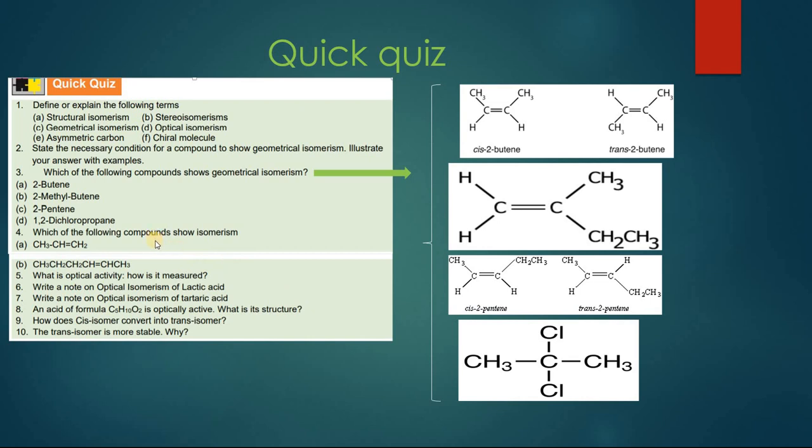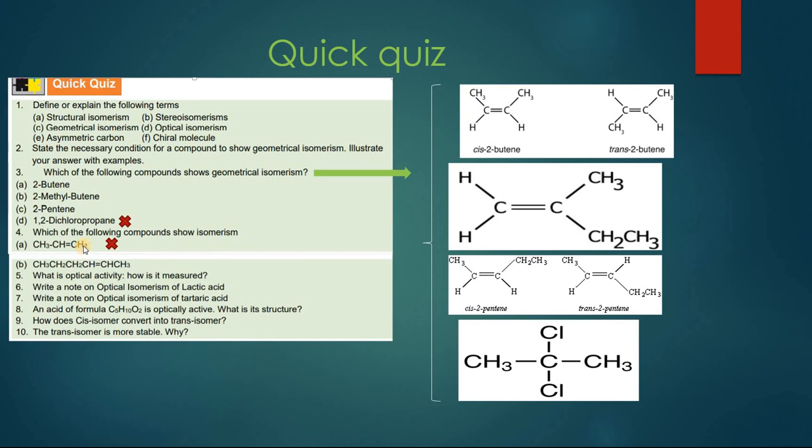Question number 4 is, which one of the following compounds show isomerism? Now, I think there is something wrong in the question. Maybe they are asking for geometric isomerism. If they are asking about geometric isomerism, then in that case, this molecule, propene molecule, will not show geometric isomerism, because one of the carbon atom is attached with two hydrogen, that is the same atom.